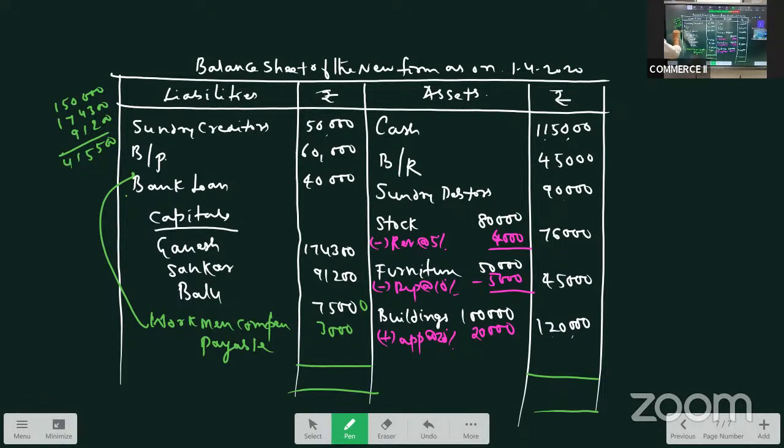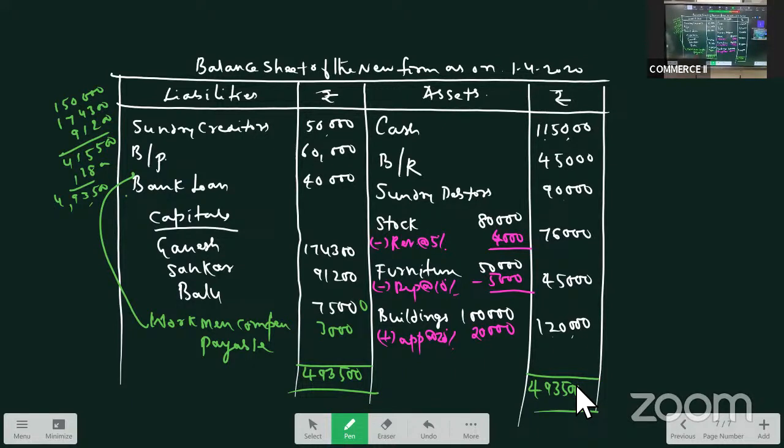Then 75, that is 78,531. 4,93,500 is the total. 4,93,500. This is the total. Check once. Okay.